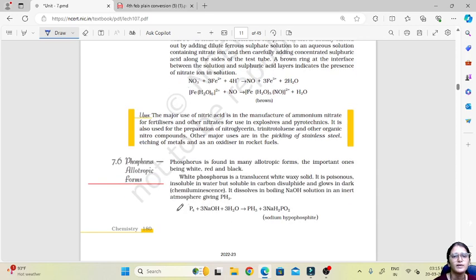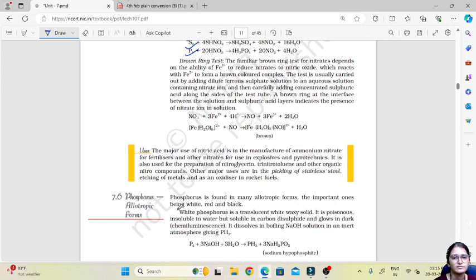Then the brown ring test of nitrates. The brown ring test for nitrates depends on the ability of ferrous ions to reduce nitrates to nitric oxide, which reacts with Fe2+ to form a brown colored complex. Now this test is done in your practical in 12th standard. This is called the brown ring test, the nitrate test.